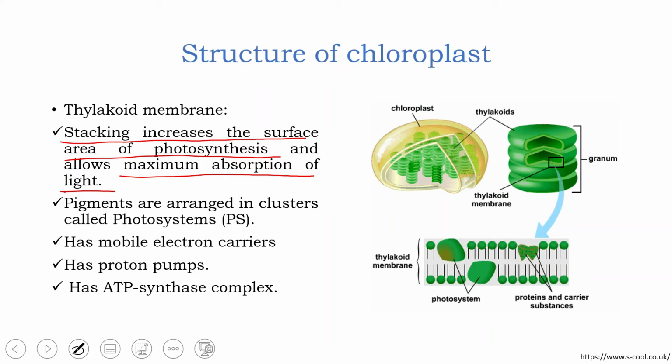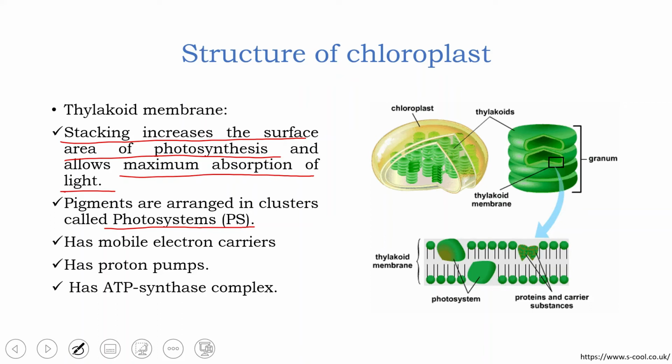Now, the pigments which are present in the thylakoid membranes are responsible for photosynthesis. I already told you the green pigment which is responsible for photosynthesis is chlorophyll. Along with chlorophyll, there are certain other pigments also, and these clusters of pigments which are present in the thylakoid membrane are called photosystems, and these photosystems are responsible for photosynthesis to take place.